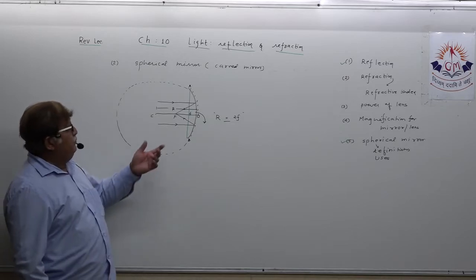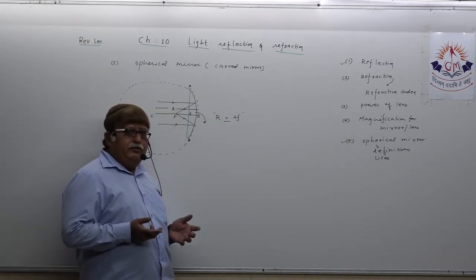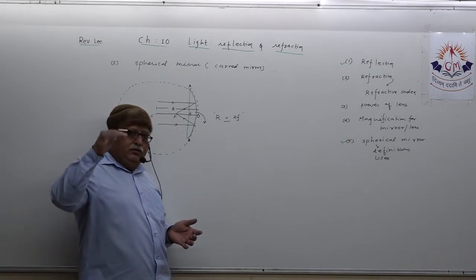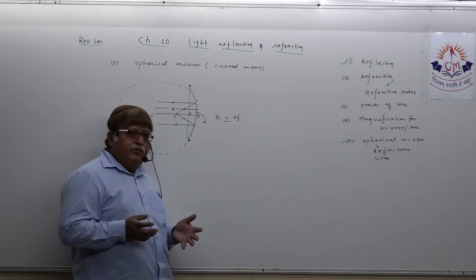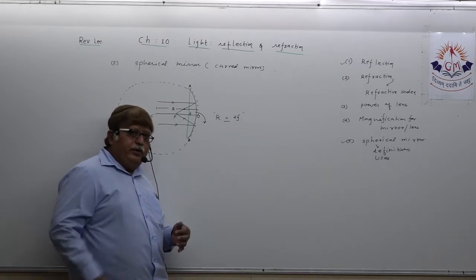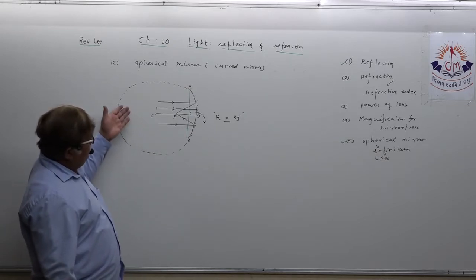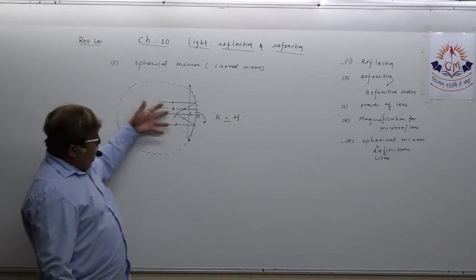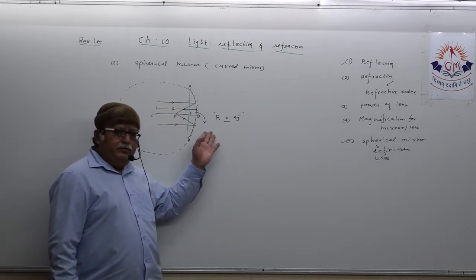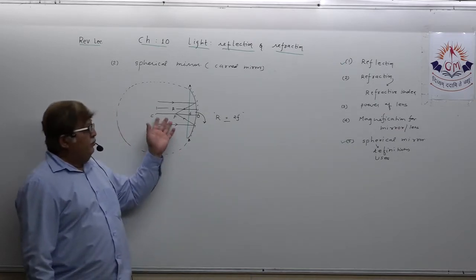Next one, the diameter of the reflecting surface, that means the shining surface of the spherical mirror, is known as aperture. Next, O, the center of the reflecting surface of a mirror, is known as optical center.